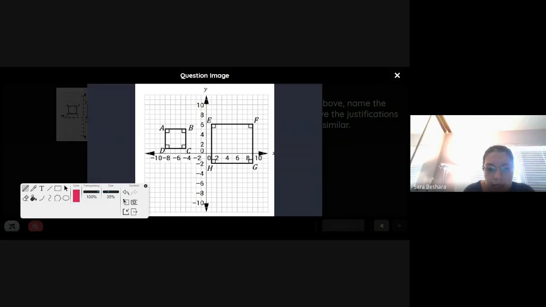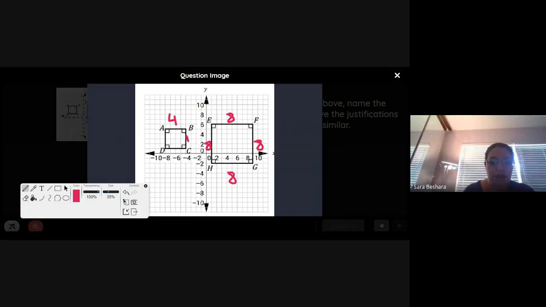AB is 1, 2, 3, 4, so this is 4 units. And here we have 1, 2, 3, 4, 5, 6, 7, 8, so this is 8 units. Because it's a square, all the other sides should be 8 here, and all these should be 4.